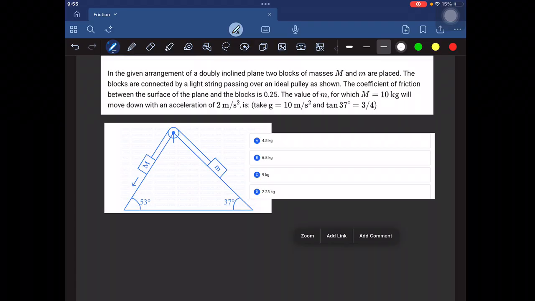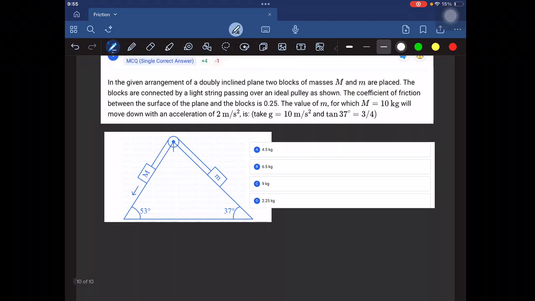So 10 into 10 is 100, into 4 is 400, by 5 equals 80, minus 10 into 10 into 3 is 300, by 20 equals 15.